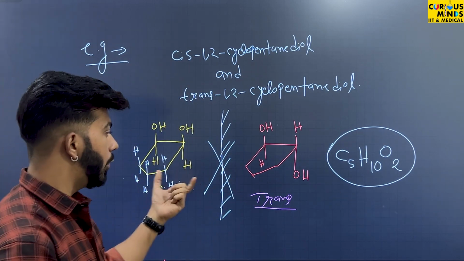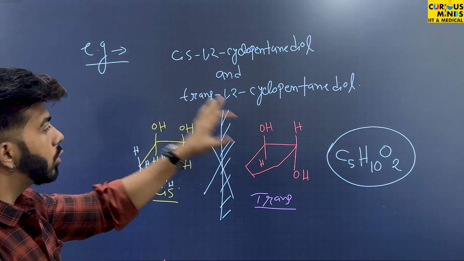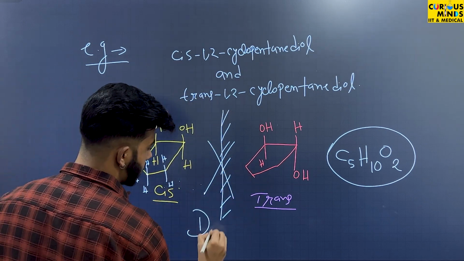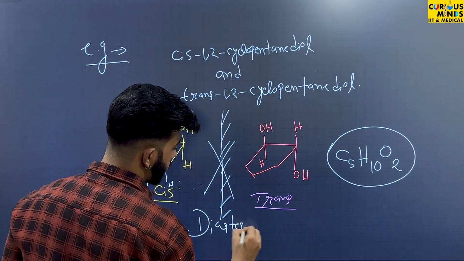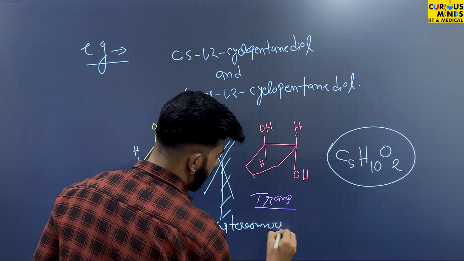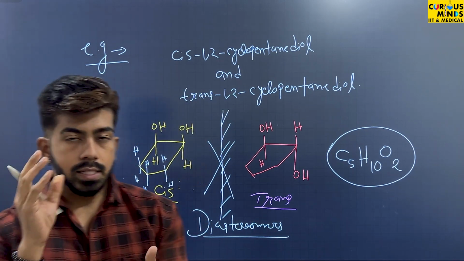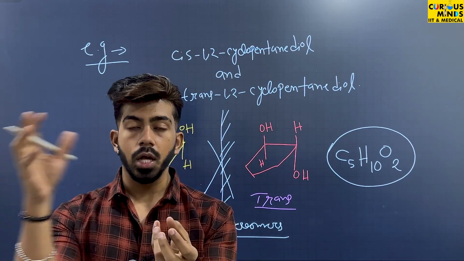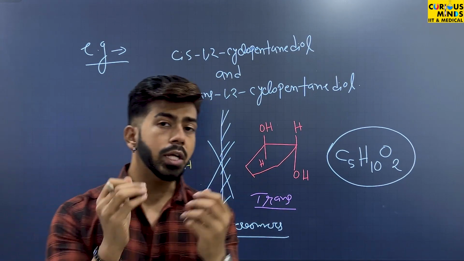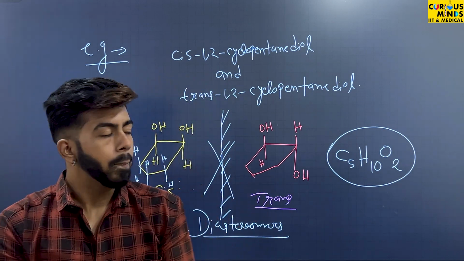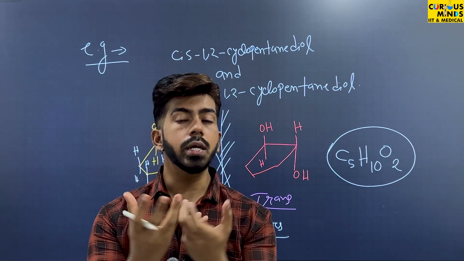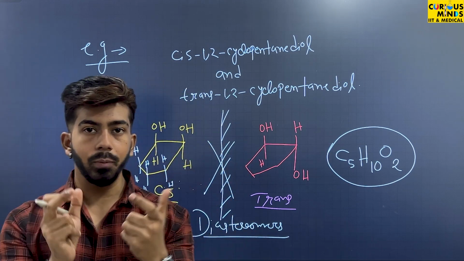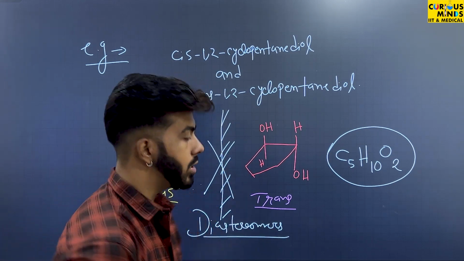So in that case, we will say these two are diastereomers to each other. That means cis and trans. If we take trans only, it can form a mirror image. If we take cis and trans, they cannot form mirror images to each other, right? So that means geometrical isomerism, that is cis-trans, can be a diastereomer.